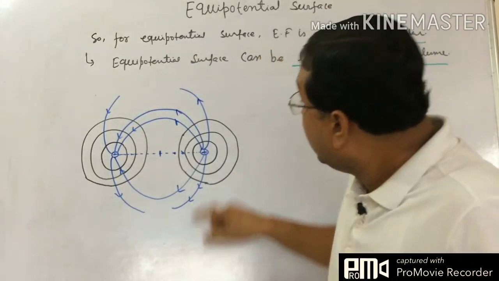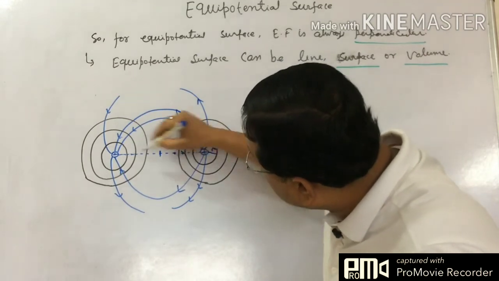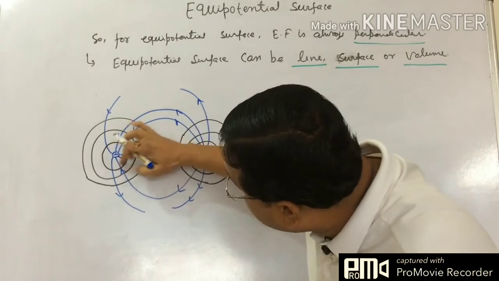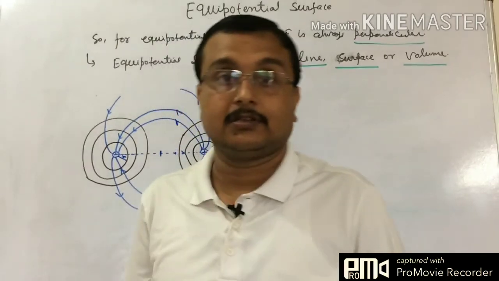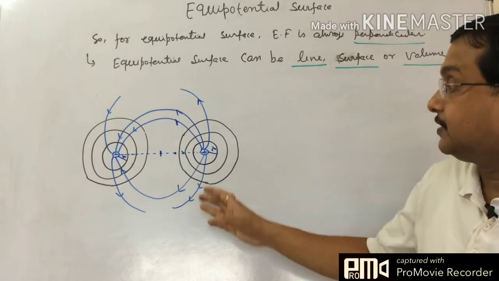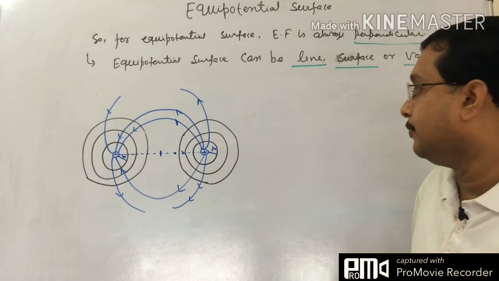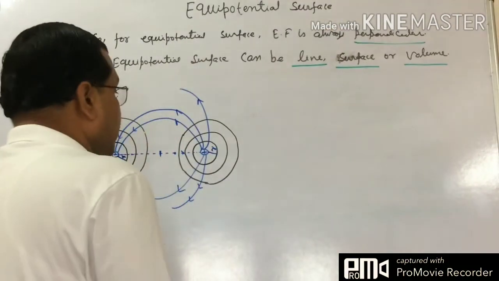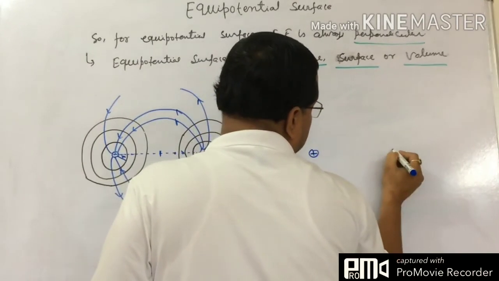So in this way, if you see this distance, suppose this is r, radius r, then this is r, and for this surface and this surface the potential is the same. You can calculate from this equation that we have written here just now. So in this way we are able to find out the equipotential surfaces for a positive and negative charge combination, or we can say a dipole also. So now suppose you are asked to draw the equipotential surface for two positive charges, then what happens?